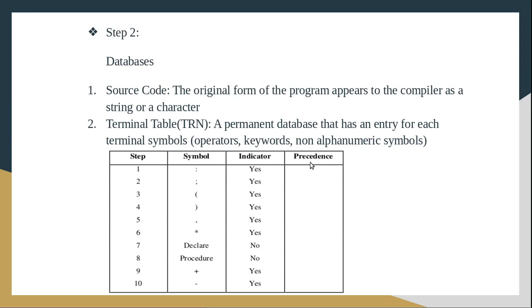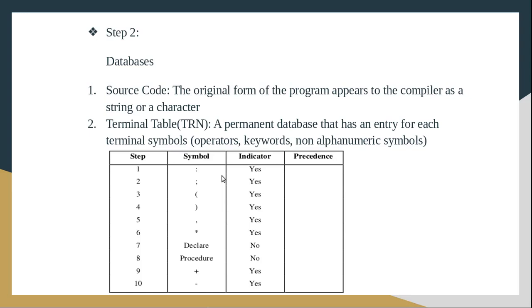Then the precedence column. This precedence column value will be filled by the coming phases. That means in the next phases of the compiler, this particular column will be filled. So at present in the lexical analysis phase, it is already defined, it is a permanent database, and what is the content in the database?